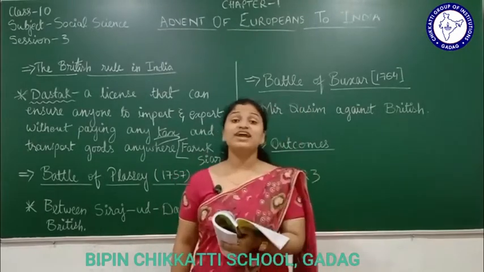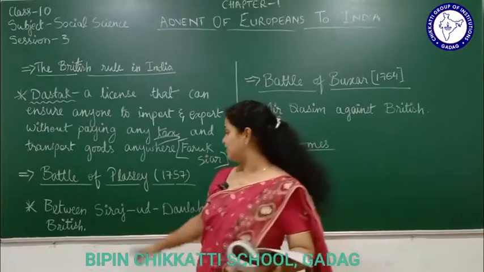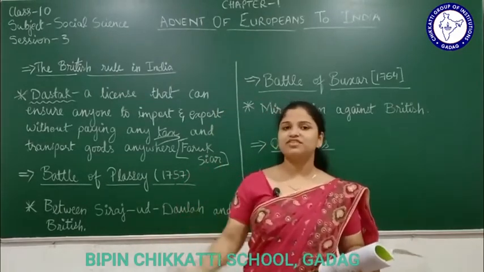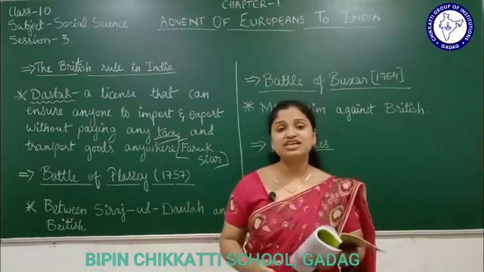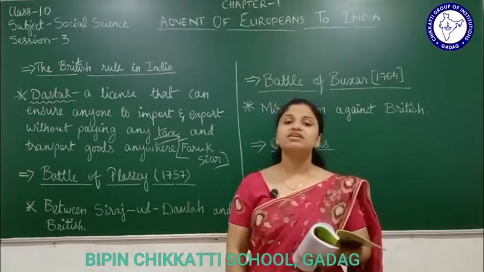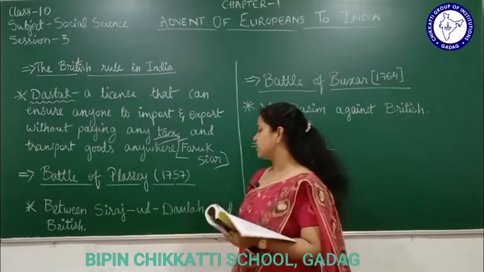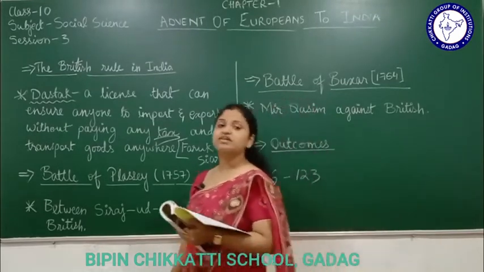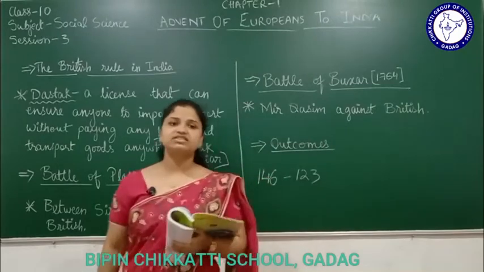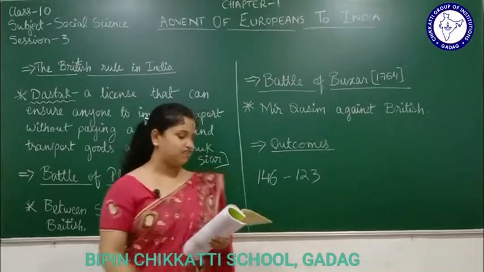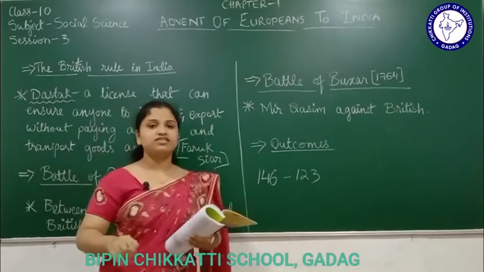Siraj-ud-Dawla was trying to escape, trying to run away from the war because he understood now we are going to lose. But he was captured and killed by the military of Robert Clive. Okay, so finally this Siraj-ud-Dawla was killed by Robert Clive, and that was unfair. Okay, because he had taken the military leader Mir Jafar in his favor. That was unfair. So this was the entire war that took place.